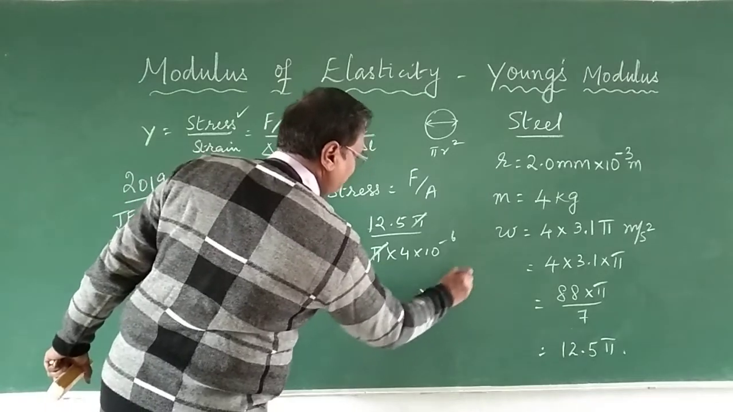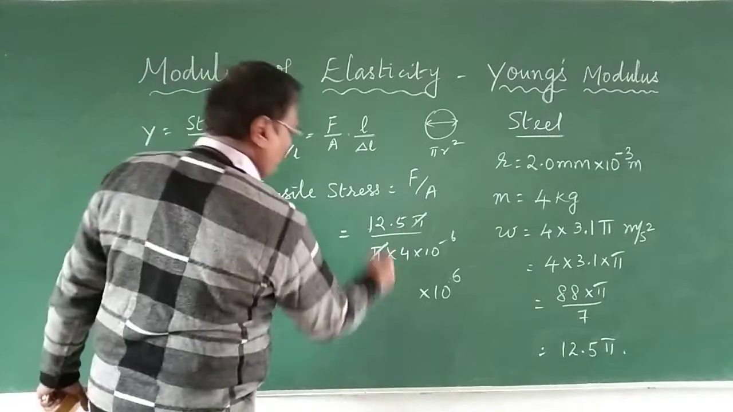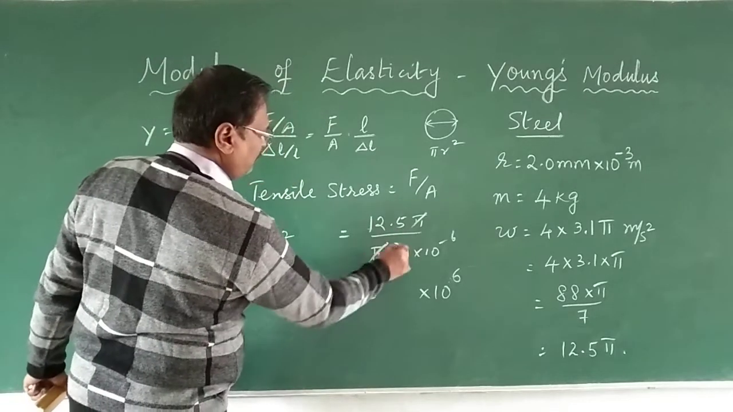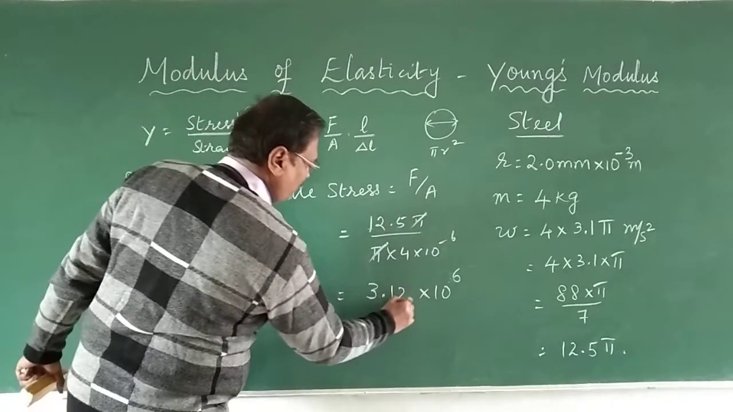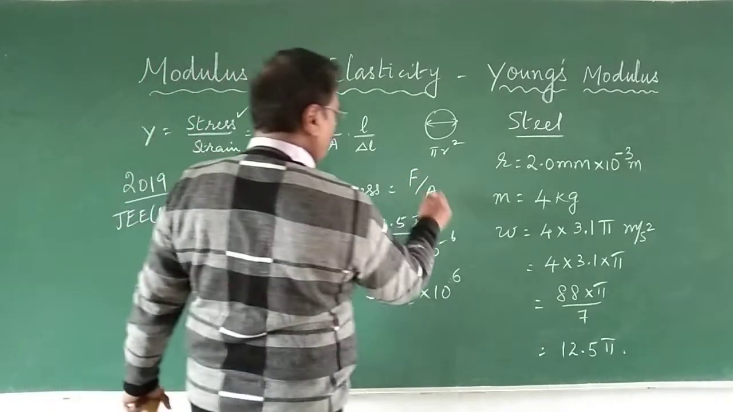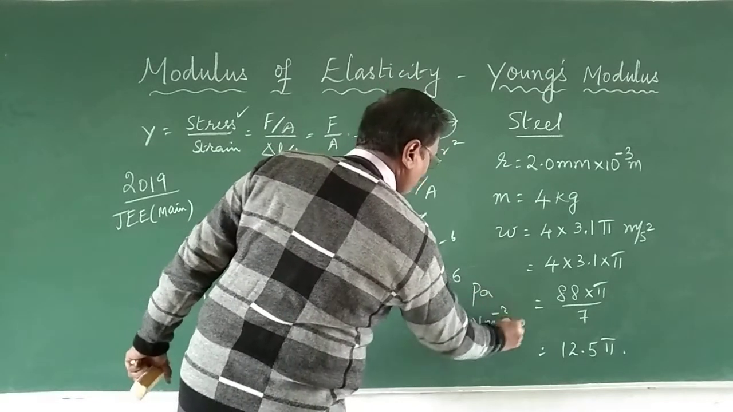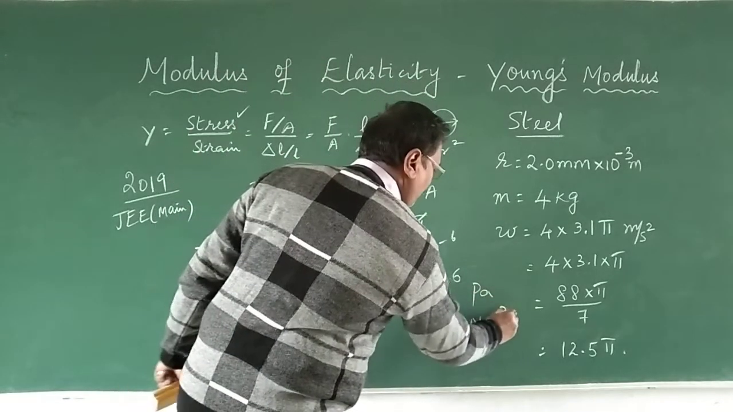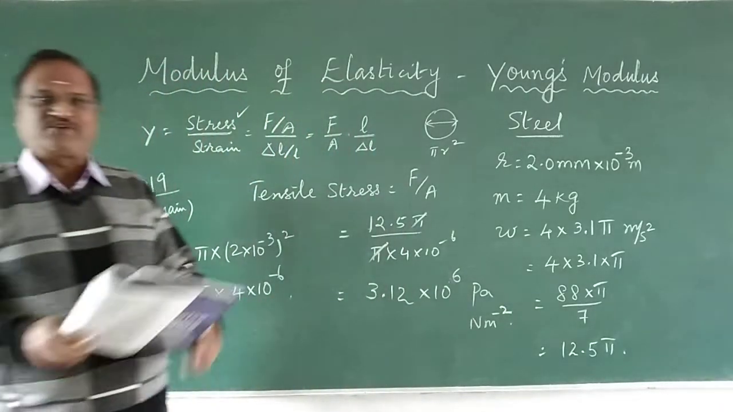10 power 8 is there. Sorry, plus 6 will become 10 power 6. Stress is force upon area, and the unit is going to be Pascal or Newton per meter square. Okay, let us see what options are given. I will tell you what the options given in this are.